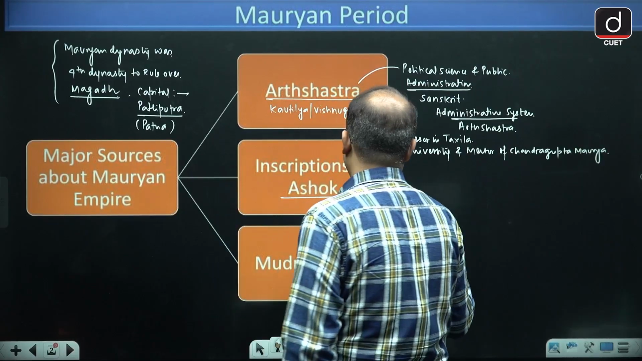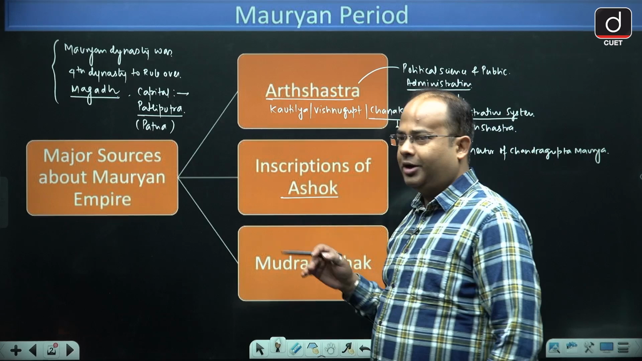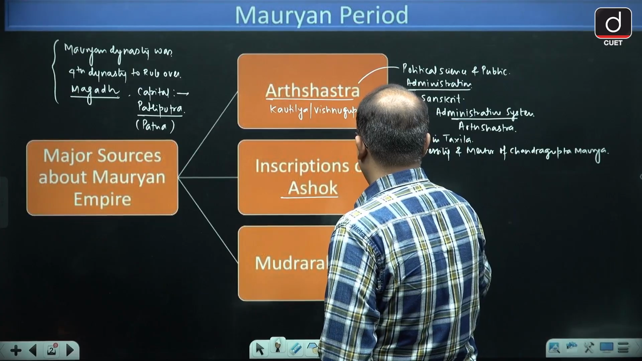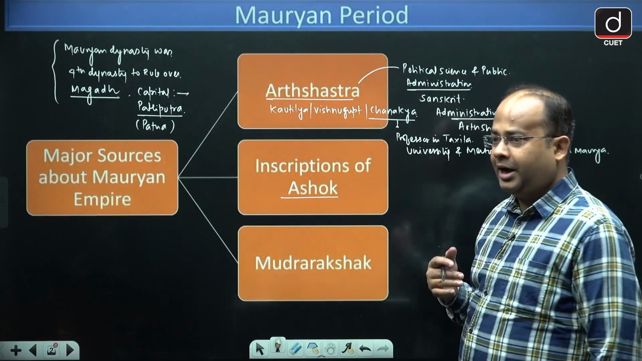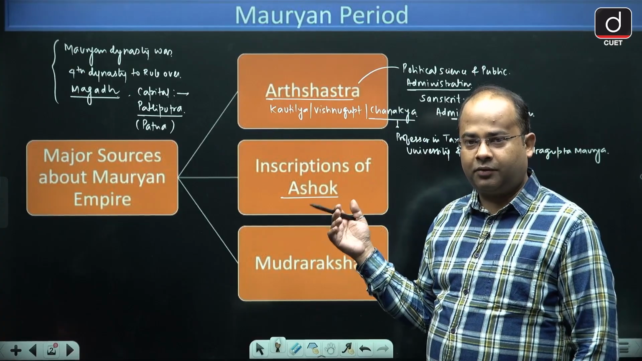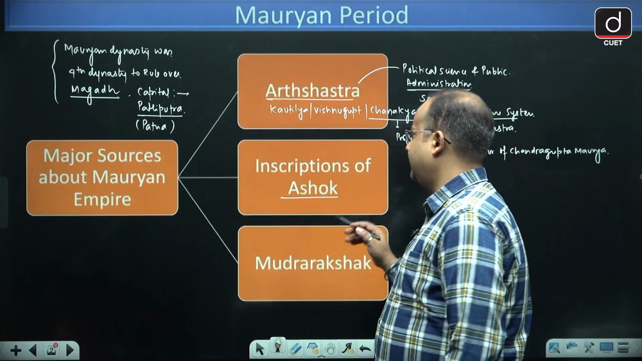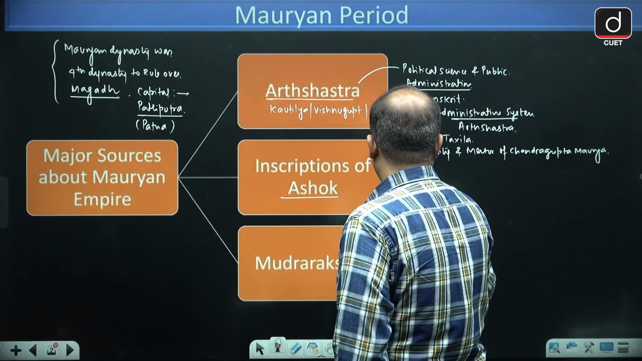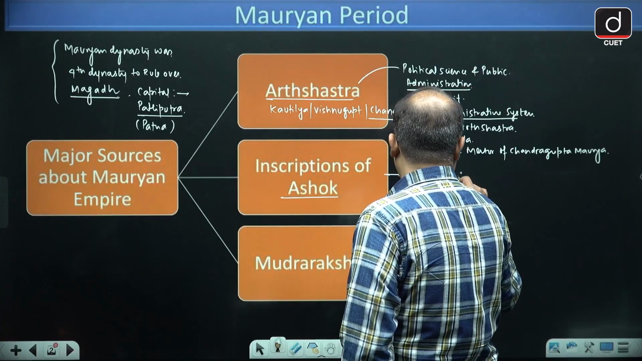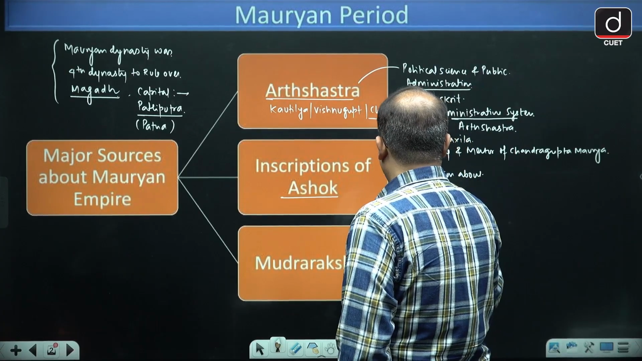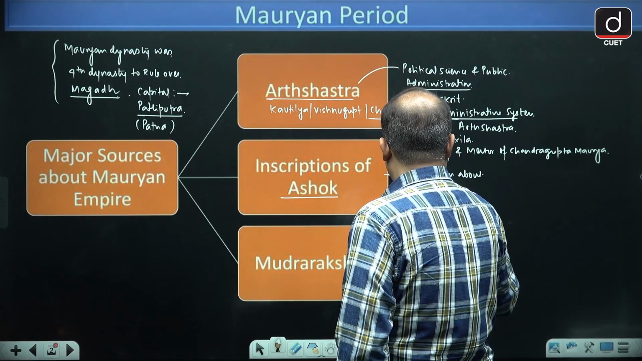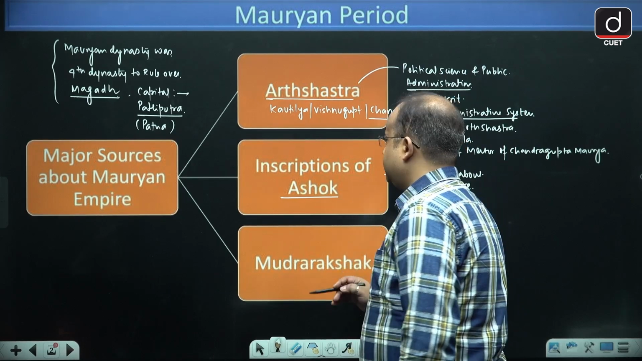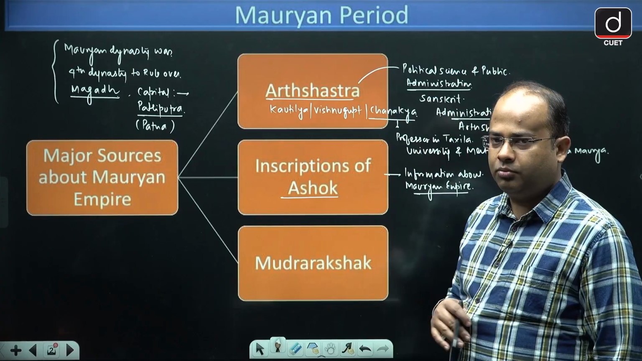Other than this, we get the information from the inscriptions of Ashok. So from Ashokan inscriptions, we get the information about Mauryan Empire. Inscriptions of Ashok you will find in India plus Pakistan, and then you will find inscriptions from Afghanistan also. So through inscriptions of Ashok, the information about Mauryan Empire is obtained.